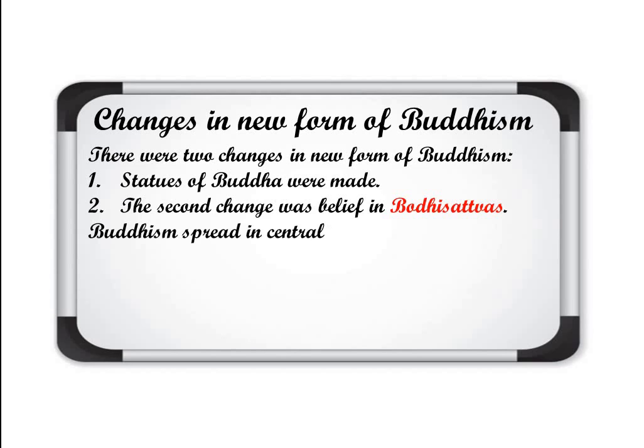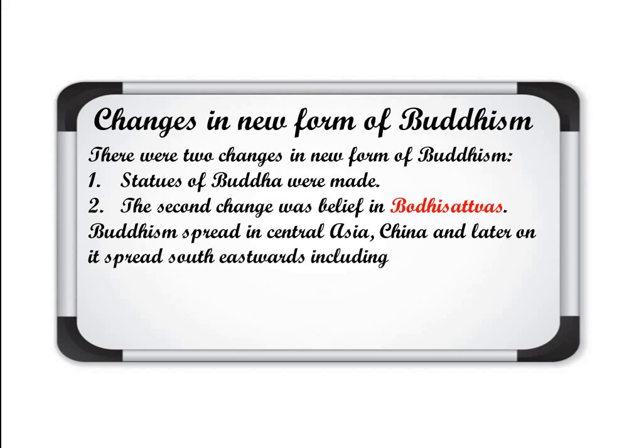Buddhism spread in Central Asia, China, and later eastwards, including Sri Lanka, Myanmar, Thailand, etc. That I already told you, and it was most important in China. Clear about the development of Buddhism during Kanishka's time.